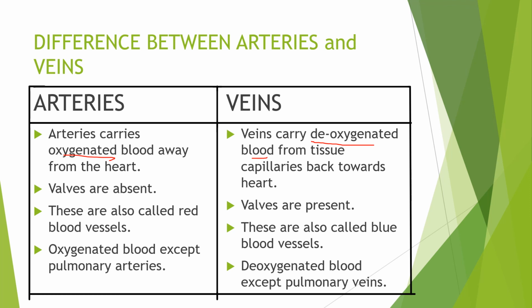Second, valves: in arteries these are absent, whereas in veins valves are present, right? Arteries are also known as red blood vessels. Opposite to that, veins are called blue blood vessels.